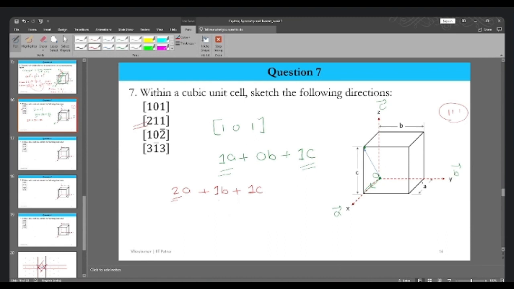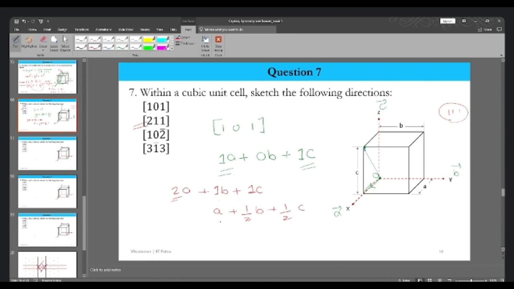So in order for us to draw this particular direction, either we can extend our unit cell and make it twice the size, like we can just duplicate this and reciprocate, or we can divide these indices by 2. Okay, let's divide it and we'll try to draw within this particular unit cell only. So here we can write A plus 1 by 2 B plus 1 by 2 C.